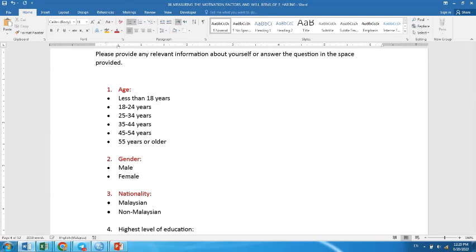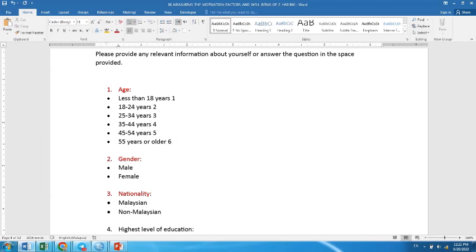Say that for age less than 18 years old, I would like to put number 1. For 18 to 24 is number 2. For 25 to 34 is number 3, and 35 to 44 is number 4, and then number 5, and then number 6.